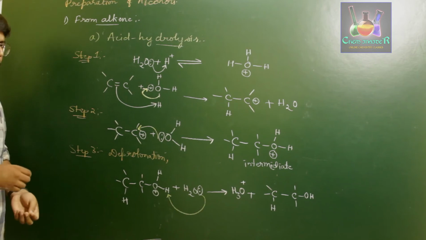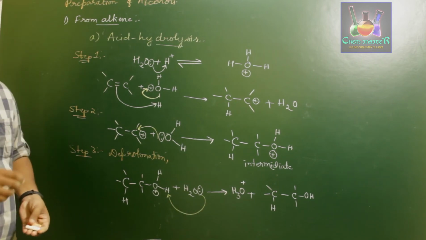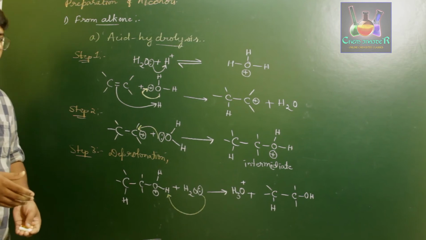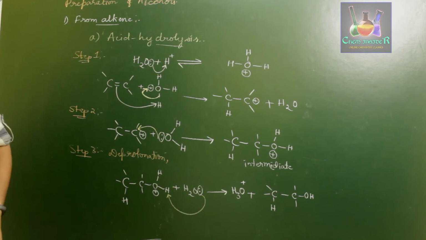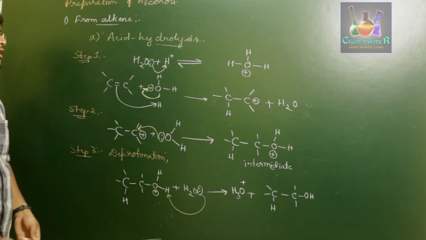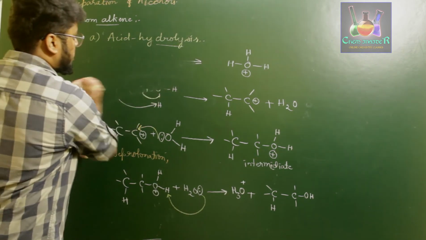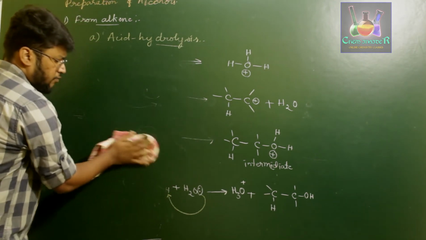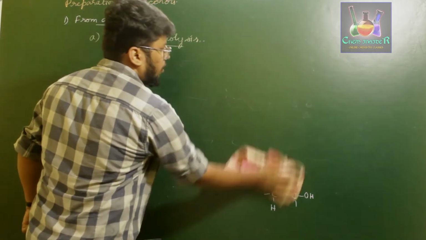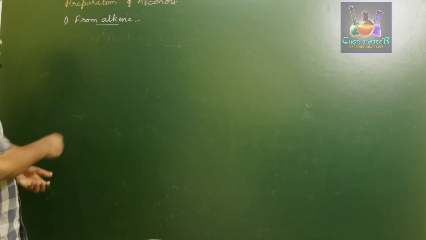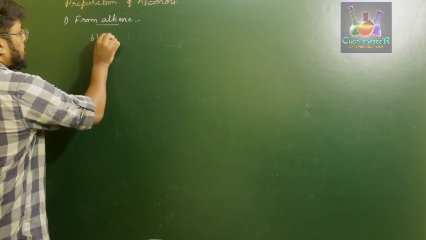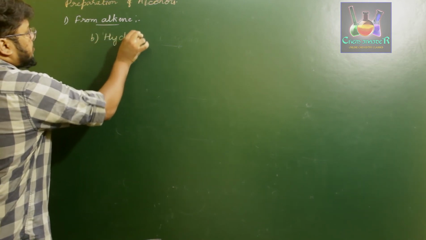If you observe this carefully, we are clearly preparing alcohol following Markovnikov's rule, that is secondary alcohol. What if we have to prepare primary alcohol, that is where we follow the anti-Markovnikov rule of addition? If you have to prepare alcohol following the anti-Markovnikov rule, the process which we use is hydroboration. That is the second process of preparation, that is hydration by hydroboration.